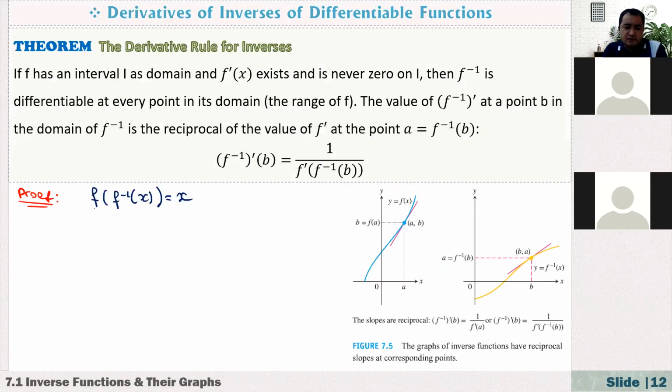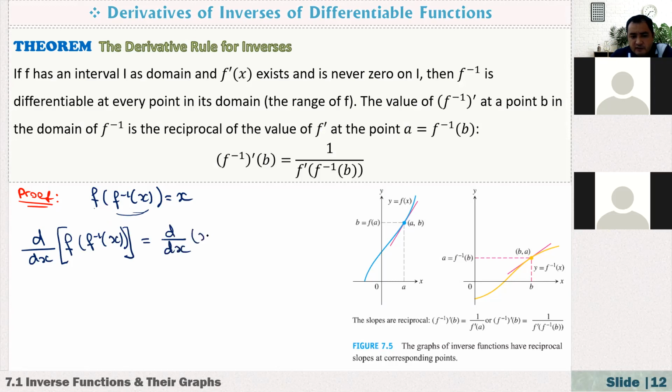Because first, if you find its inverse, and after that evaluate the value of the function at this point, it just gives us x. Anyway, using this, if you differentiate both sides with respect to x, because here we have a composite function, on the left I have f of f inverse of x, and on the right hand side, I have d dx of x.